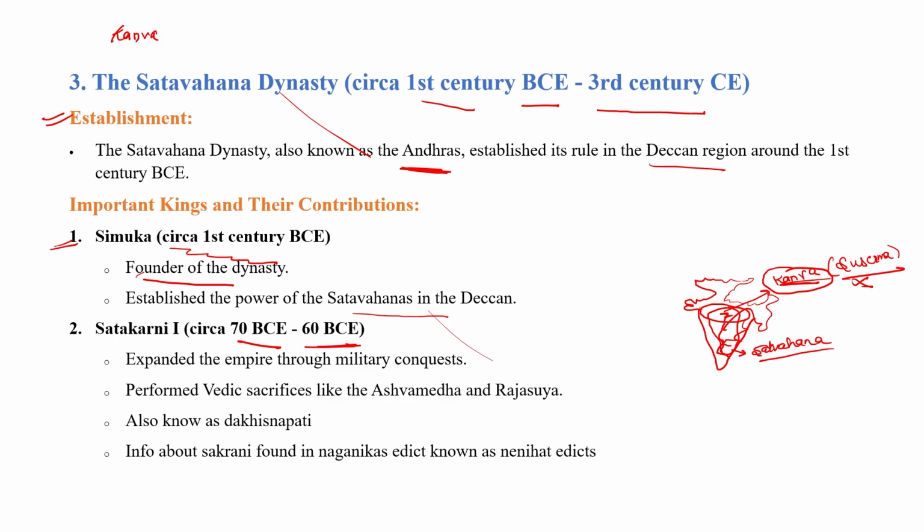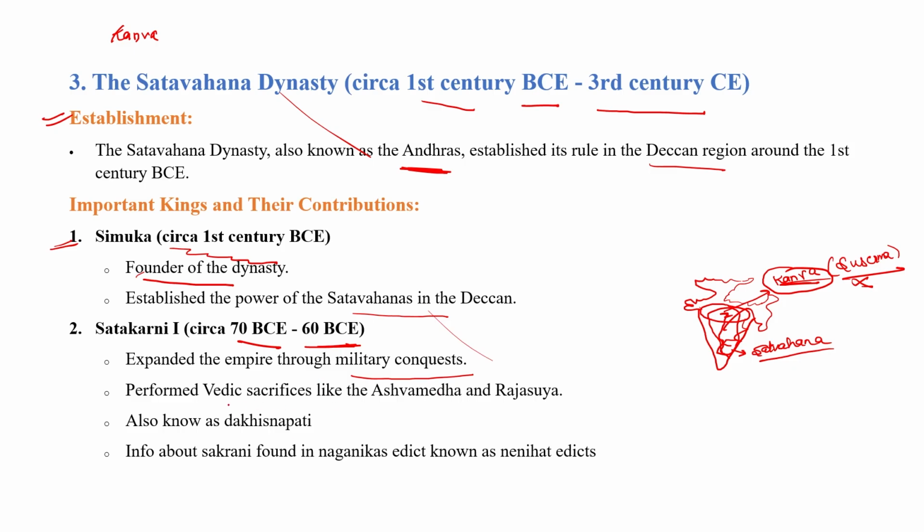Andhra Bhratya means the king of the Andhra, the king of the south. He expanded his empire through war policy, through the military.